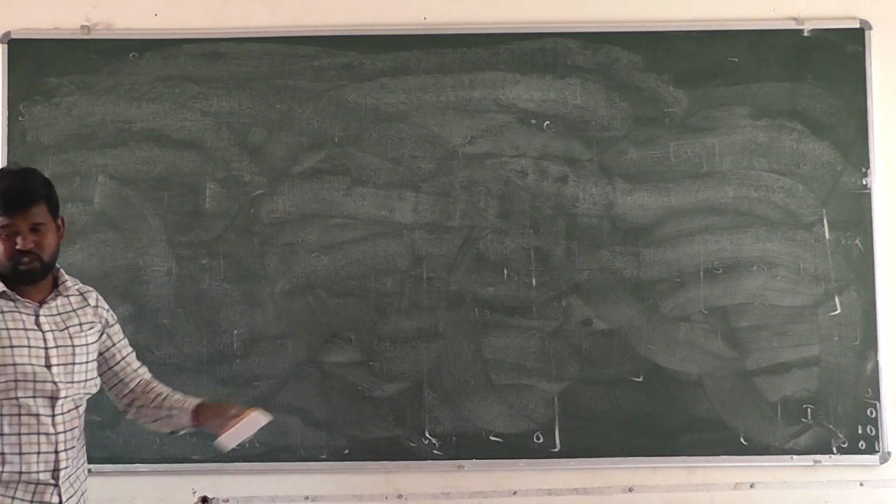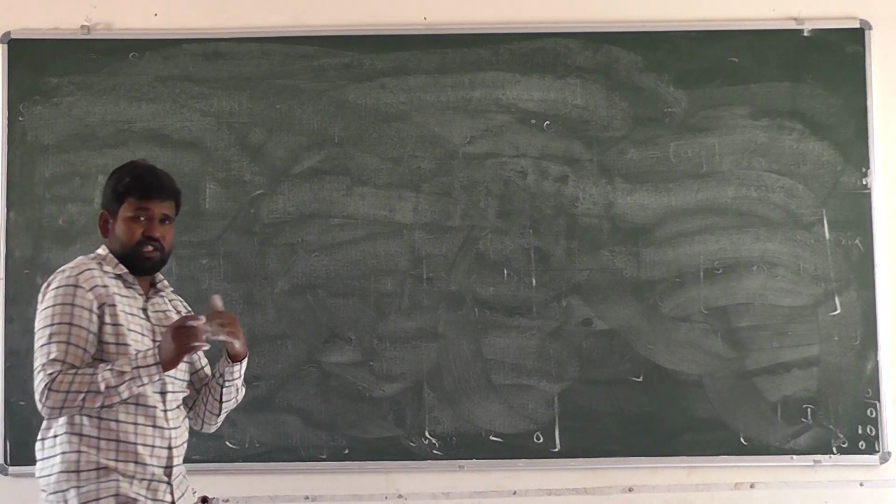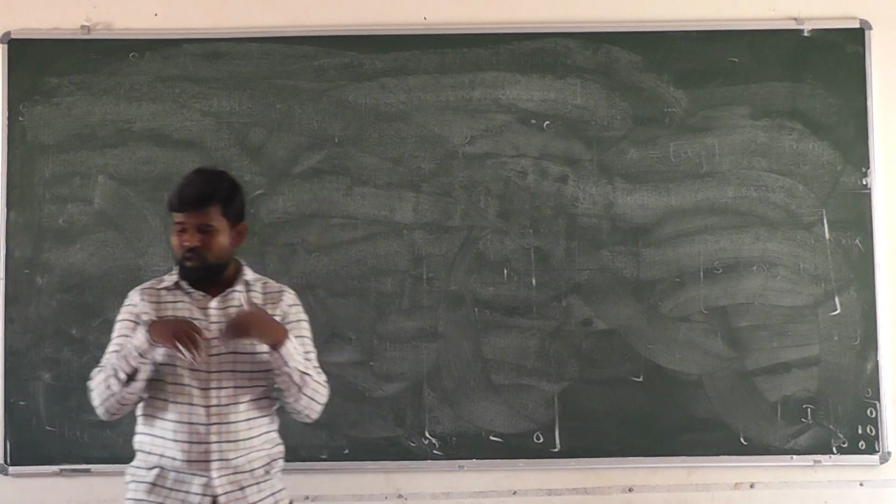For a symmetric matrix, what is the condition here? A equals A transpose, and for skew symmetric, minus A equals A transpose.